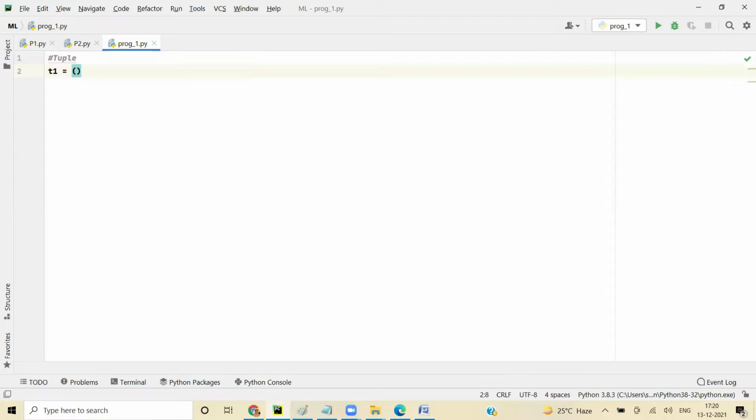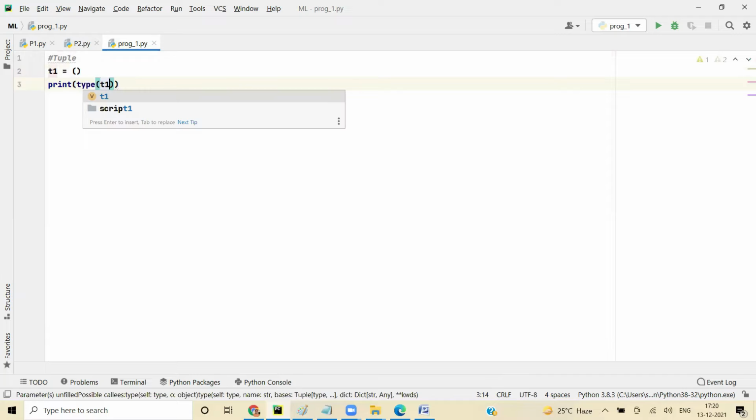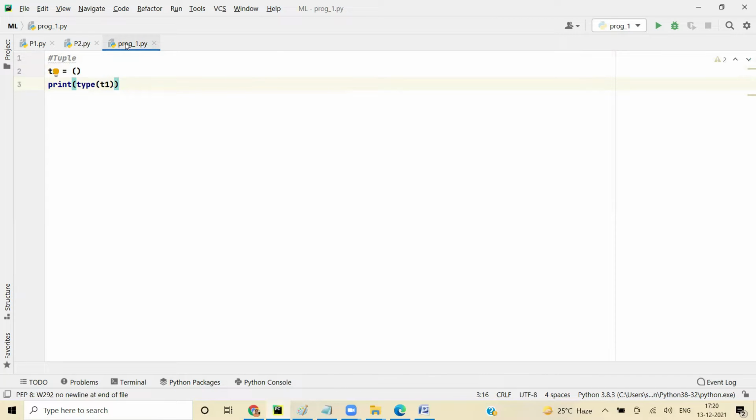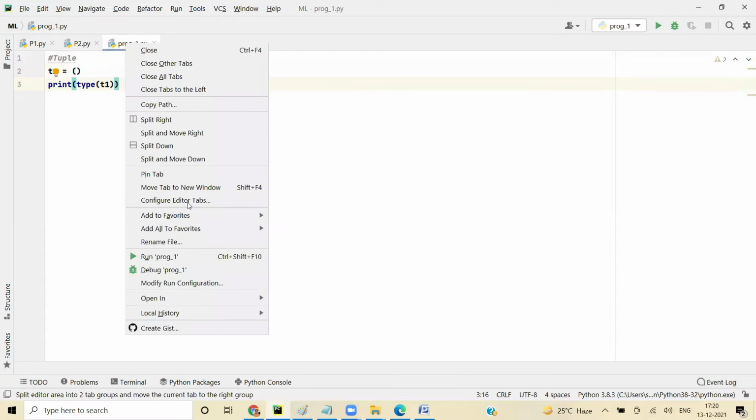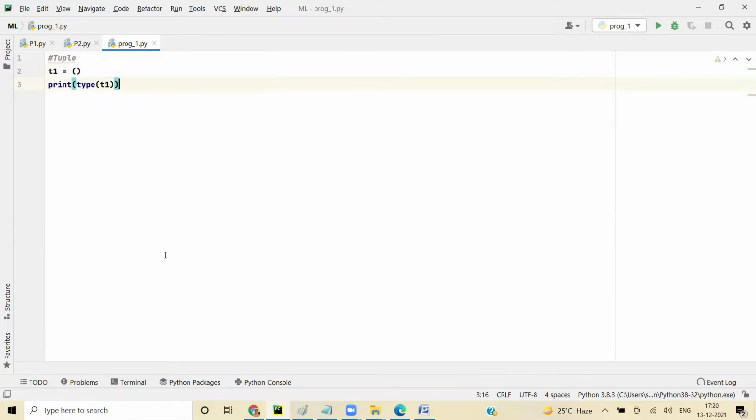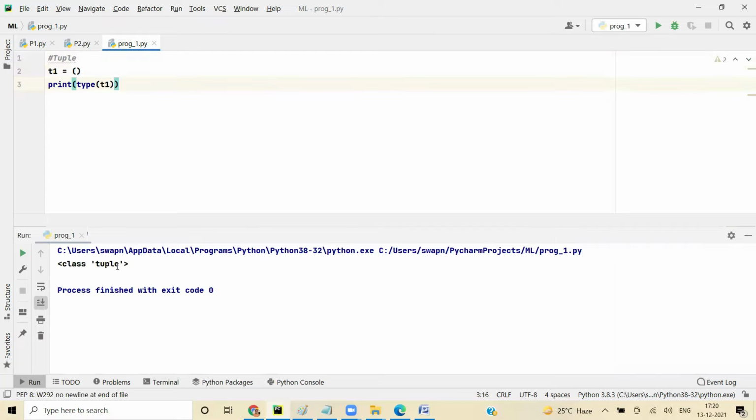So when I declare, let's say, a tuple, I can declare an empty tuple, right? If you say print type of t1 and run it, you get class tuple, because it is of type tuple. Now you can assign a value here, 1 comma 2 comma 3, right?